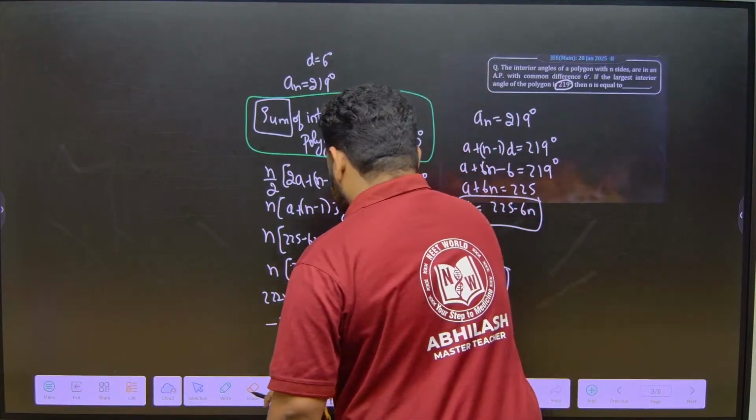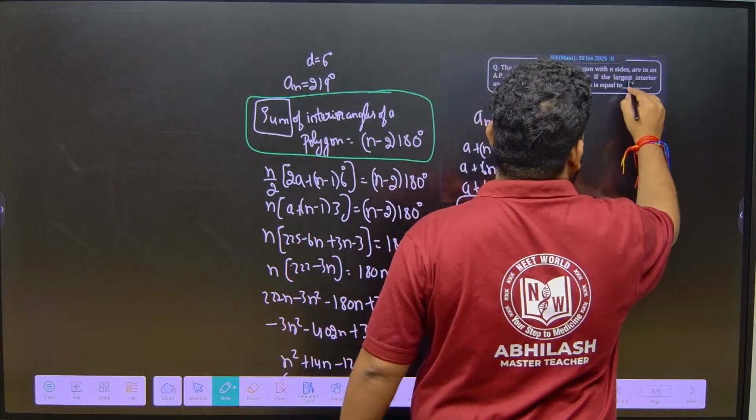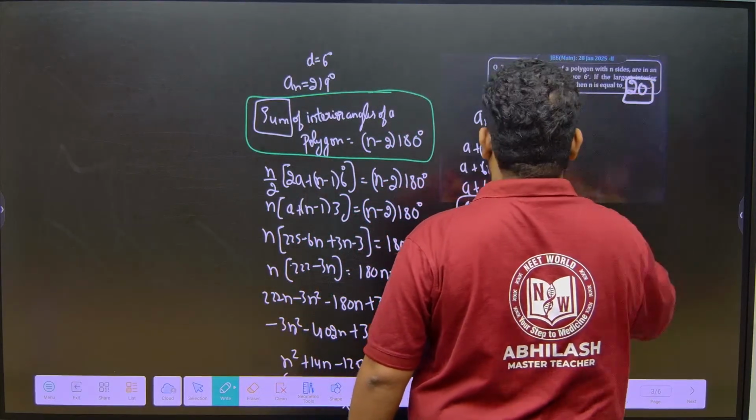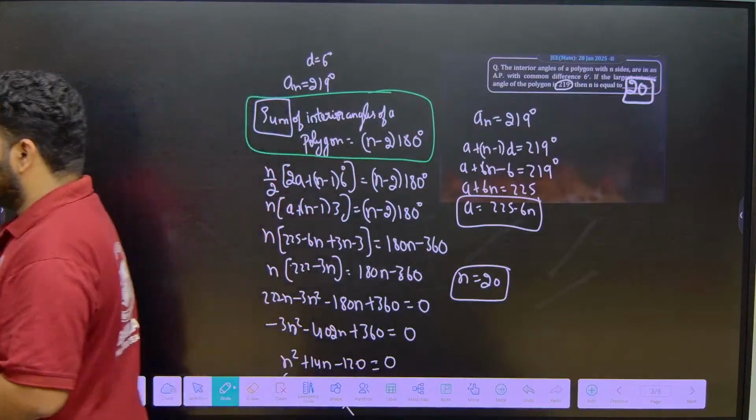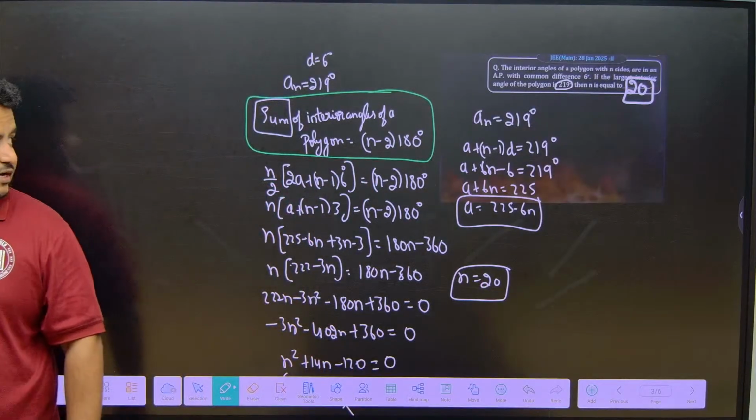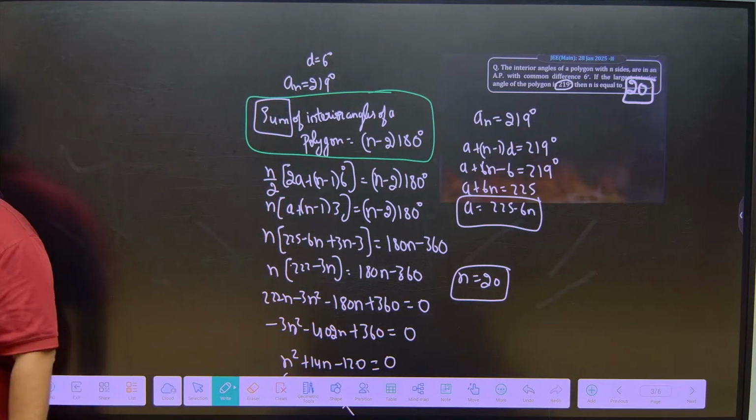So the answer to this question is what? The answer to this question is 20. 20 is the right answer to this question. Clear friends? This is how we can solve this question. You can have a look at it and you can take a screenshot of the solution if you want.